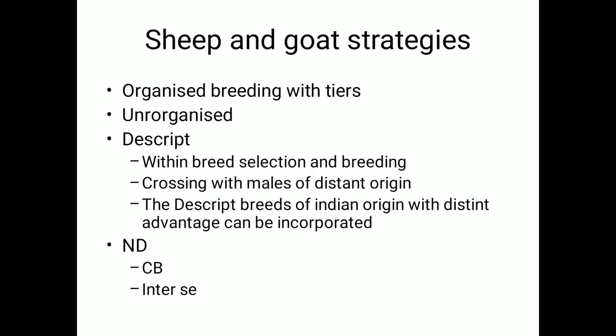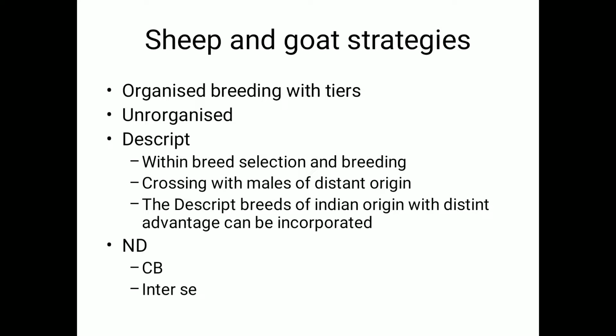But in sheep and goat, people are experimenting with breeds of exotic origin to change the genetic structure of their population in a short period of time and have the market advantage. Okay, especially Boer and Dorper have been utilized for the upgradation of their stock, in producing crossbreeding.